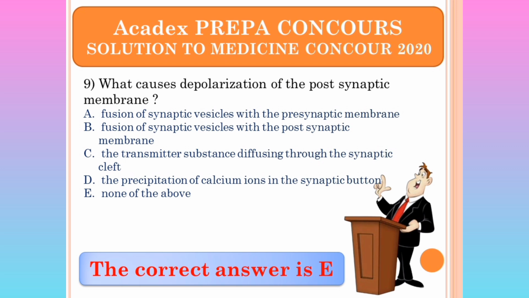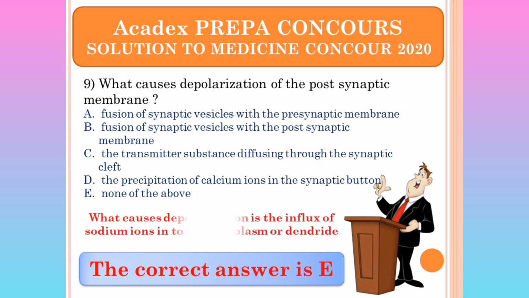Fusion of synaptic vesicles with presynaptic vesicles. Fusion of synaptic vesicles with the postsynaptic membrane. No. The transmitter substance diffusing through the synaptic cleft is a lie. The precipitation of calcium ion in the synaptic bottom is also a lie. So none of the answers is correct, and so the option is E.